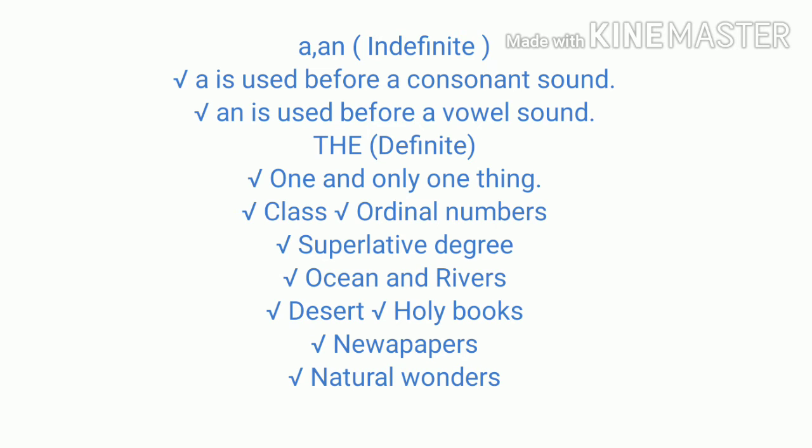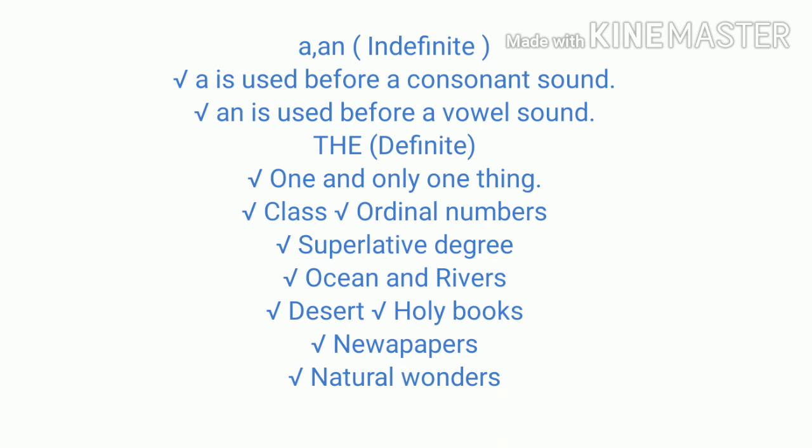The is called the definite article and is used with both singular and plural nouns. Indefinite articles: a is used before a consonant sound. An is used before a vowel sound.